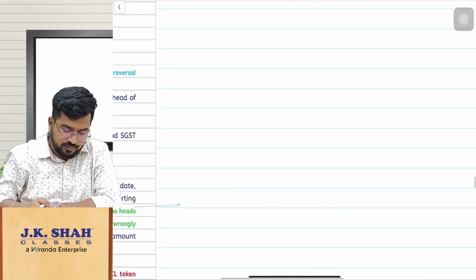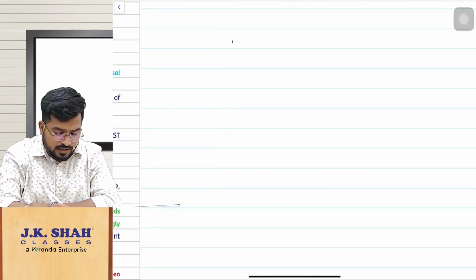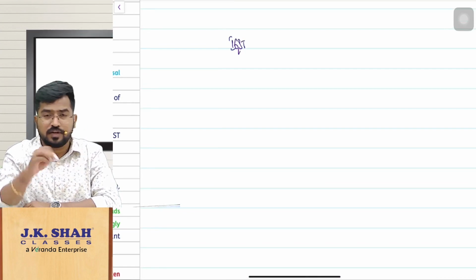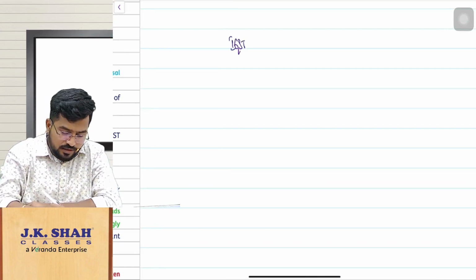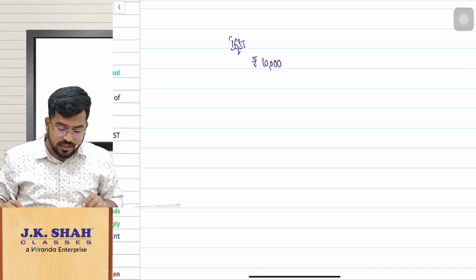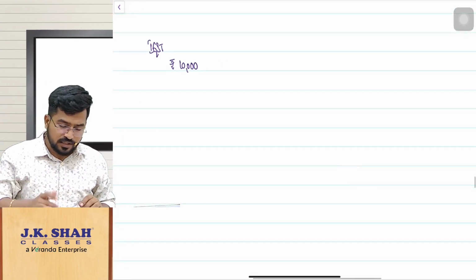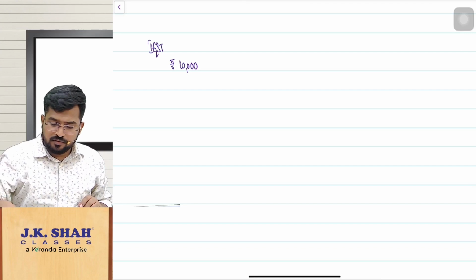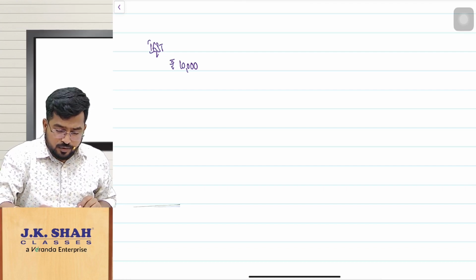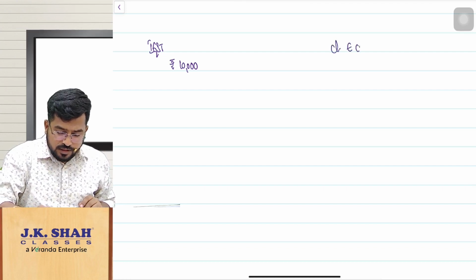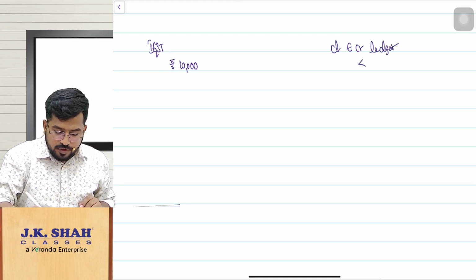Now imagine, this clarification is only regarding IGST wrongly availed and utilized. Wrongly availed rupees 10,000. When can you say this is utilized? You remember that we can say it is utilized when the closing balance of the electronic credit ledger falls below this 10,000 only.